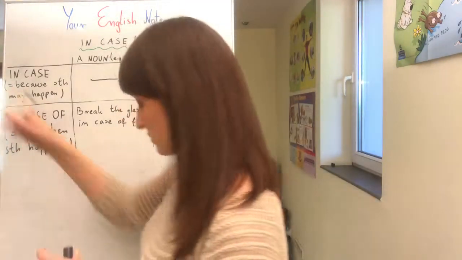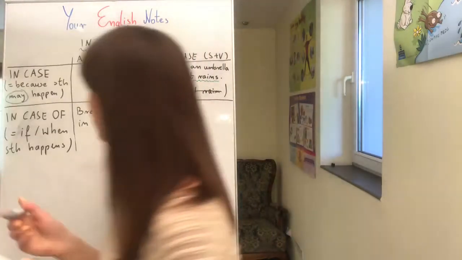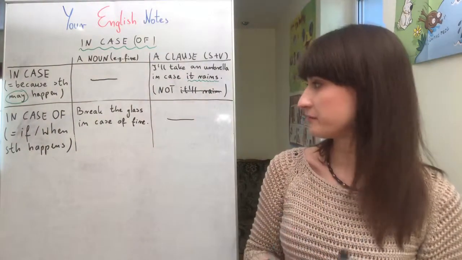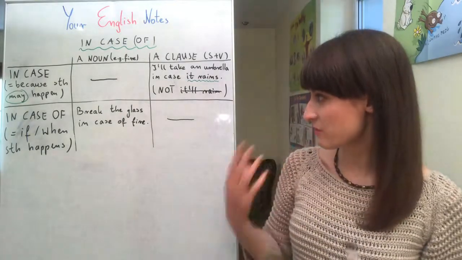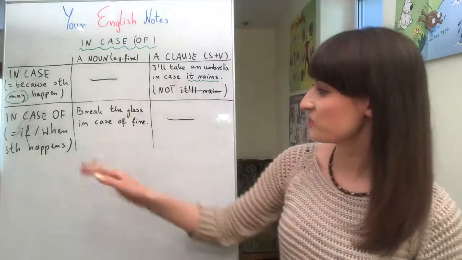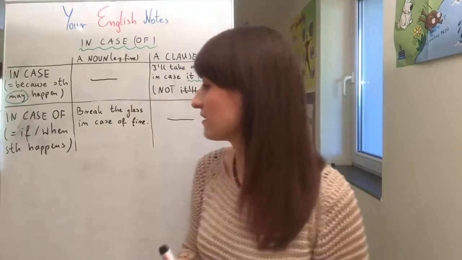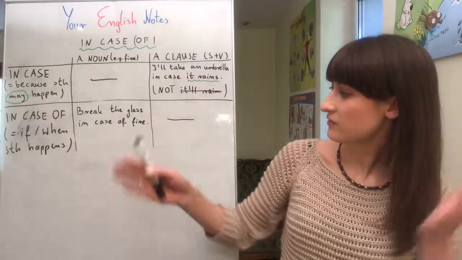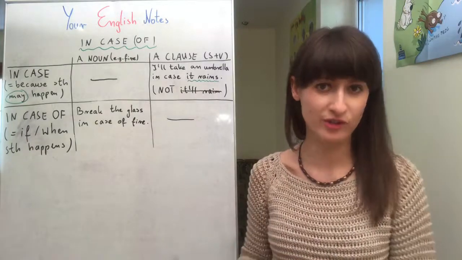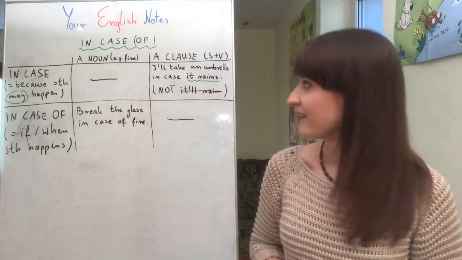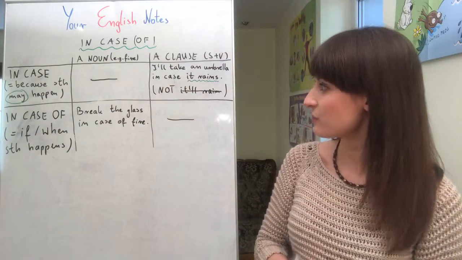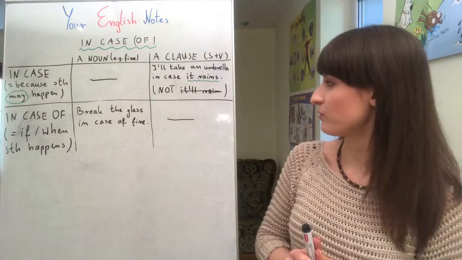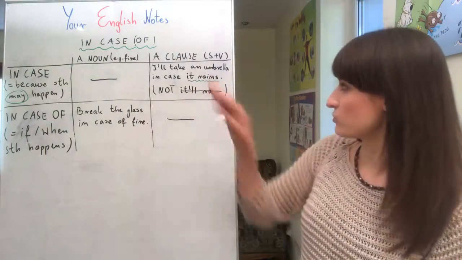So here we have this idea of may. May happen. So I want to be ready if something happens, or I want to be ready because something may happen. Something is possible to happen. And here there is no idea of may. It's like if something happens, do this or that, or you should do this or that. I hope it's clear you understand this difference. And remember about using present simple after in case when we use a clause.